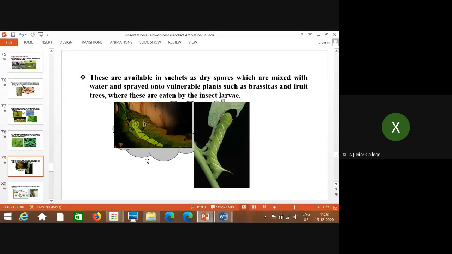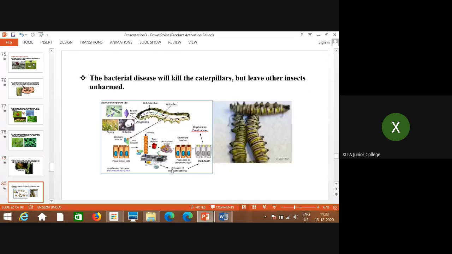When these insect larvae consume the plants, the dry spores mixed with water get into the gut of the larvae. The crystal protein is non-toxic, but in the acidic environment of the gut of the insects or larvae, it becomes toxic, and then the death of these larvae takes place. In this way, naturally, we can control the growth of these insects or pests.